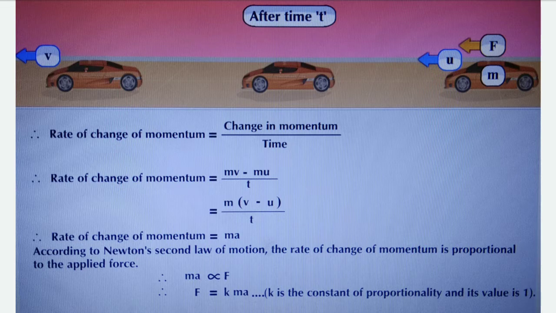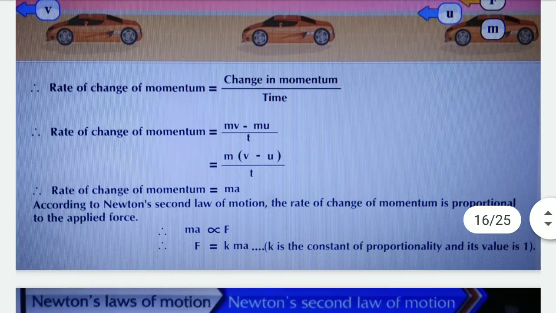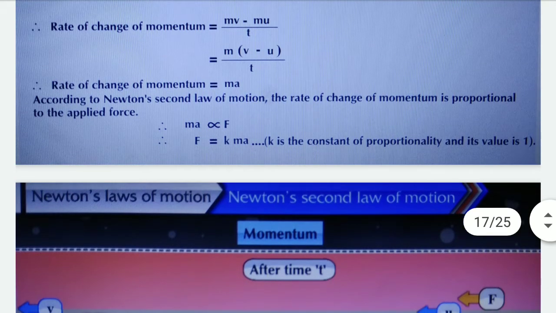Therefore, the rate of change of momentum is equal to ma, because we know that acceleration is the rate of change of velocity, that is a is equal to v minus u upon t. Put the value of a in this equation and we get the rate of change of momentum is equal to m into a. According to Newton's second law of motion, the rate of change of momentum is proportional to the applied force. Therefore, ma is directly proportional to F. Therefore, F is equal to K into ma. K is the constant of proportionality and its value is 1.